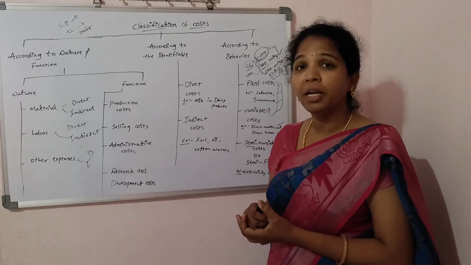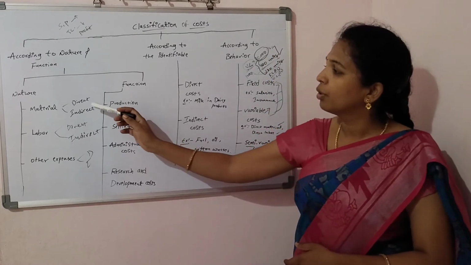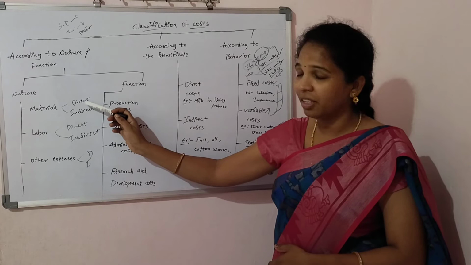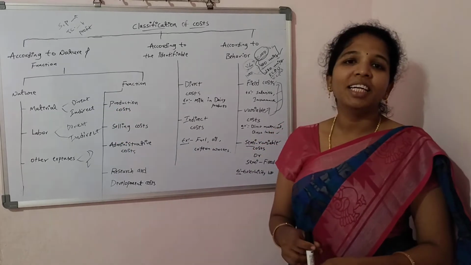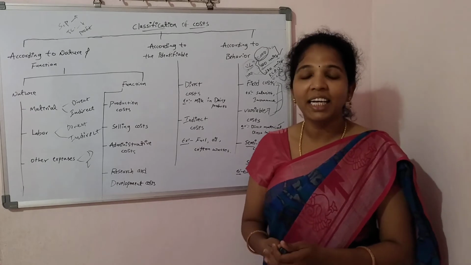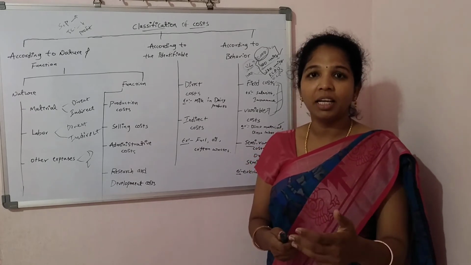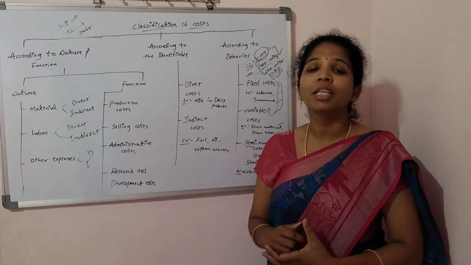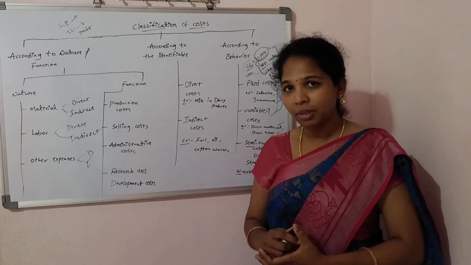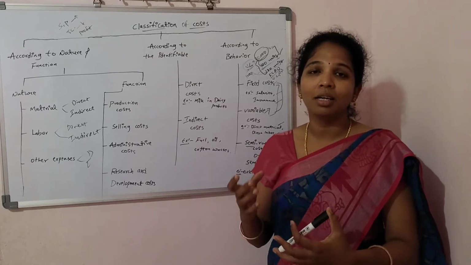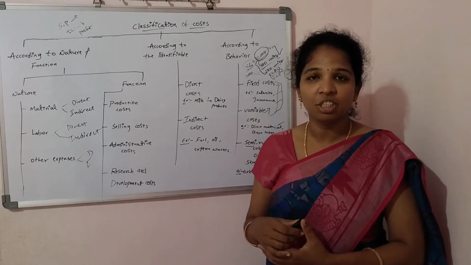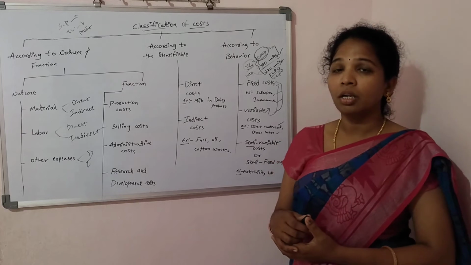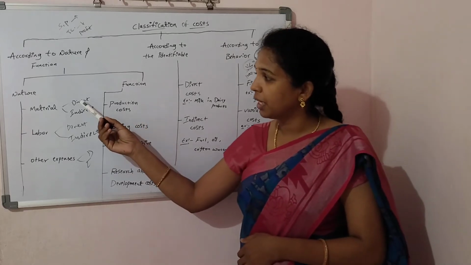This cost of the material is divided into two types: first, direct material cost, and second, indirect material cost. Direct material is material directly identifiable with the final product. That means we can see that material in the final product or finished goods directly. That is the direct material.